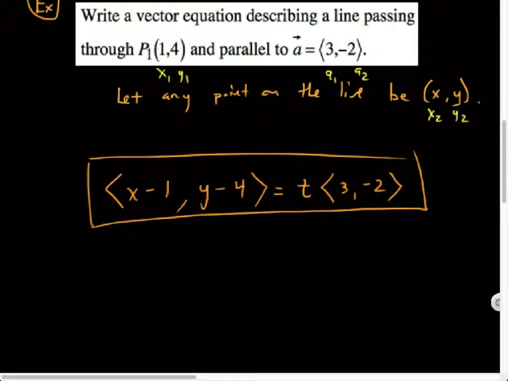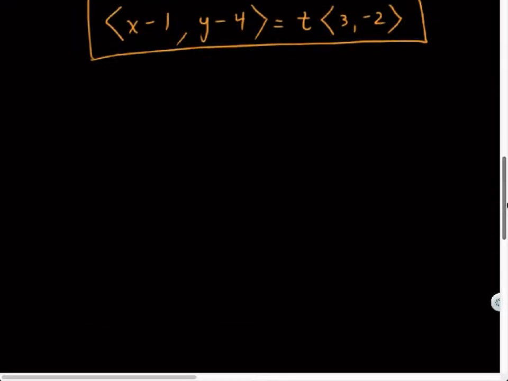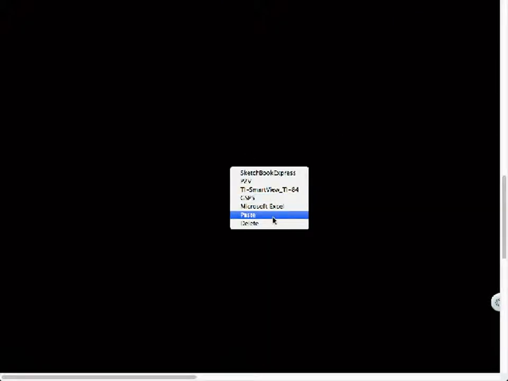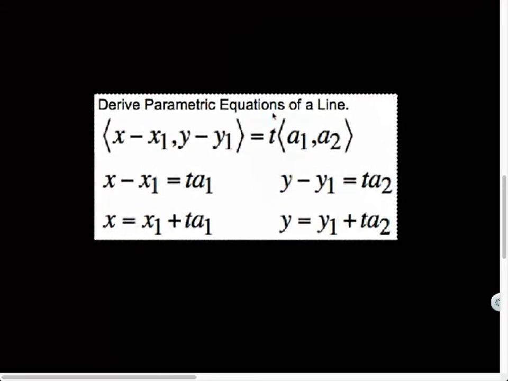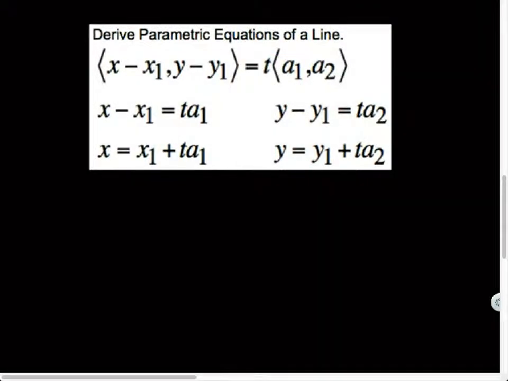Now, this next part I'm not going to have you write down, but I'll explain it. If I want to derive the parametric equation of a line, here is my vector equation of a line. So what I've done here is I've taken the x coordinate of each of these and set them equal to each other. You don't have to write this part down. So x minus x1 would equal t times a1, because multiplying a vector by a scalar, you just distribute. So that's what I would have there.